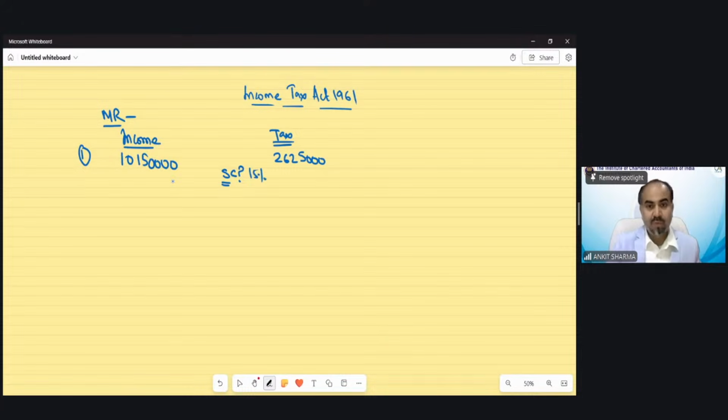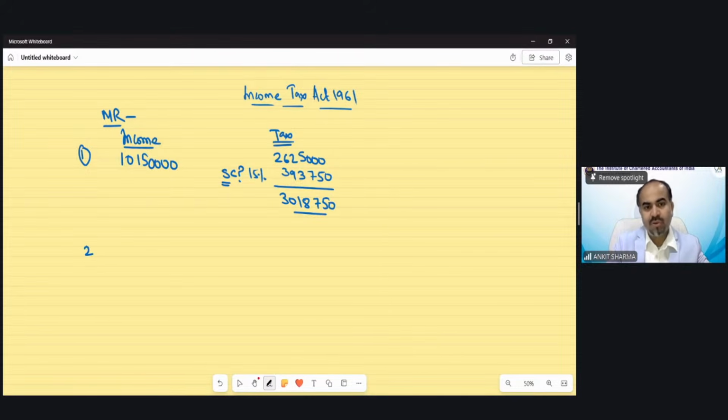So surcharge would be 393,750. So this would be my tax, 3018,750. Cess would be applicable after the calculation.